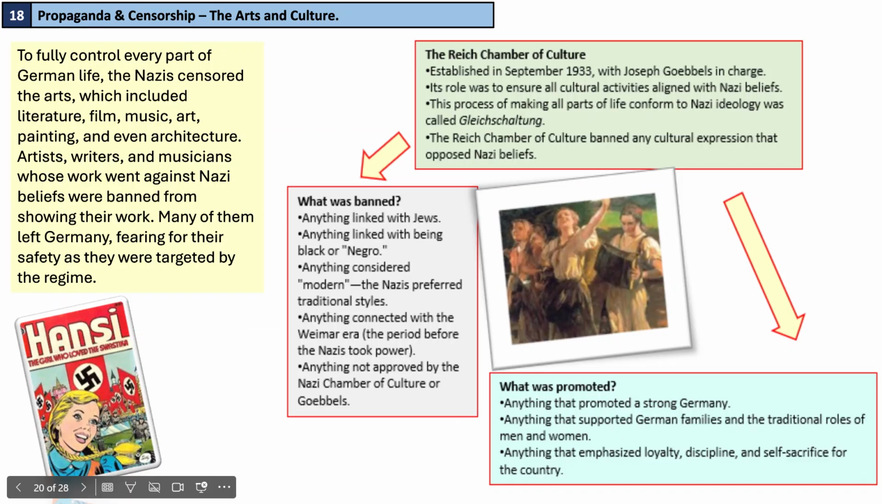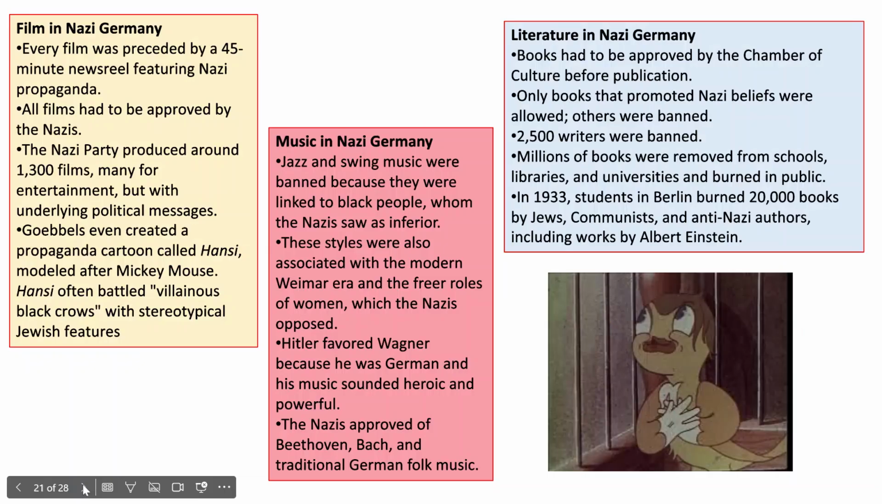What was banned? Anything linked with the Jews, anything linked with being black or Negro, anything considered modern, the Nazis preferred traditional style, anything connected with the Weimar era, the period before the Nazis took over, anything not approved by the Nazi Chamber of Culture or by Goebbels. What was promoted? Anything that promoted a strong Germany, anything that supported German families and the traditional roles of men and women, anything that emphasized loyalty, discipline, and self-sacrifice for the country.